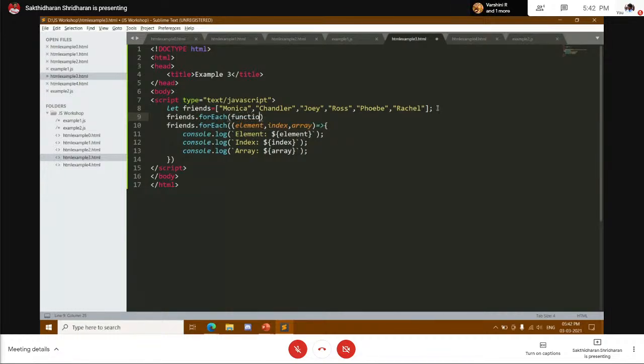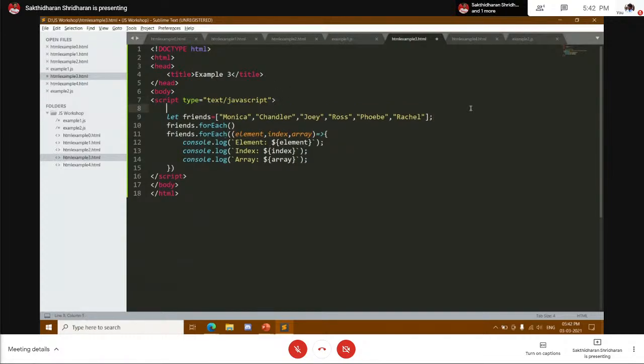Okay, I'll do a better case here. I'll define a function doSomething. Now this takes 0 arguments at minimum or 3 arguments. I'll read in the first, element, then index, and then the array.